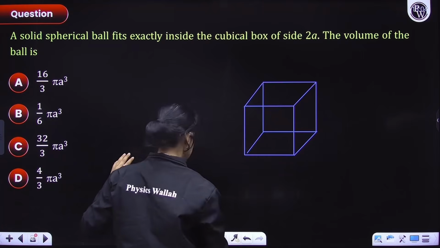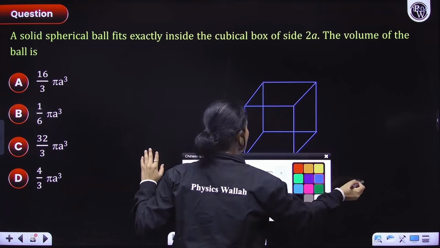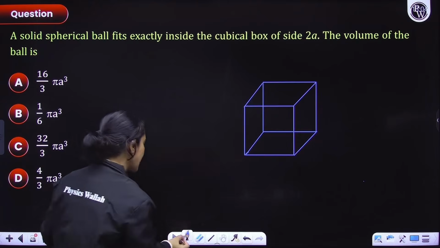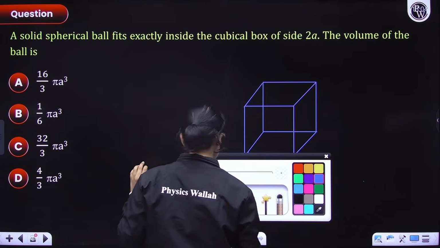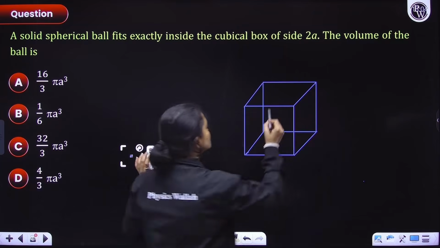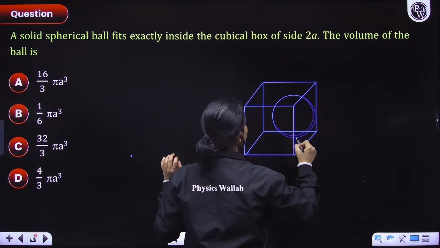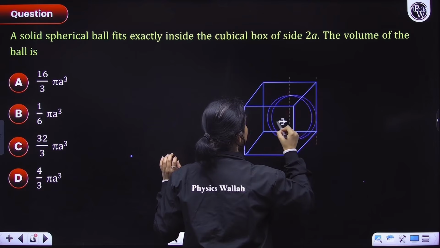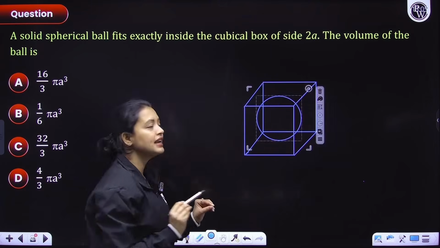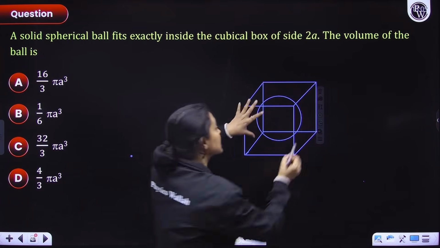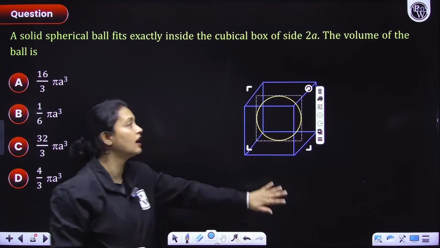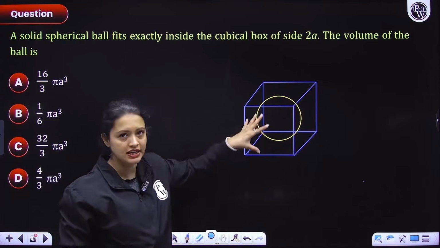Now, what we have to do is fit a sphere in this cubical box, and the sphere is such that it is touching all the sides of the cubical box, right? So let me try drawing this sphere. This is the sphere, everyone, that is inside this, and it is touching all the sides.